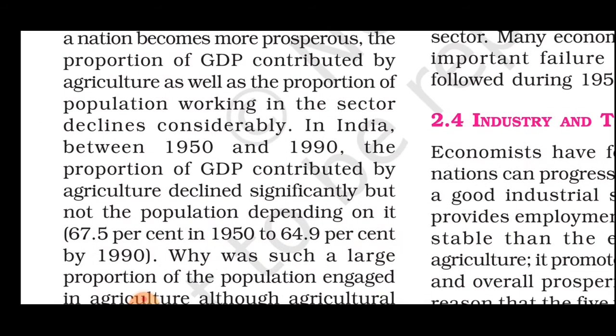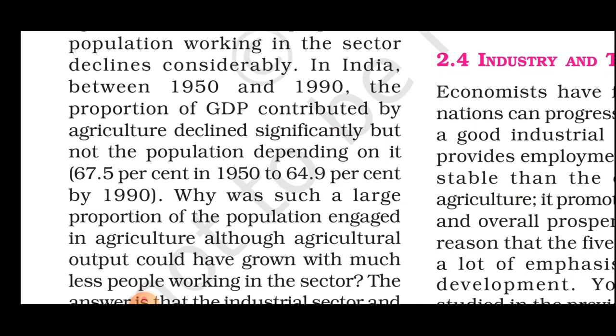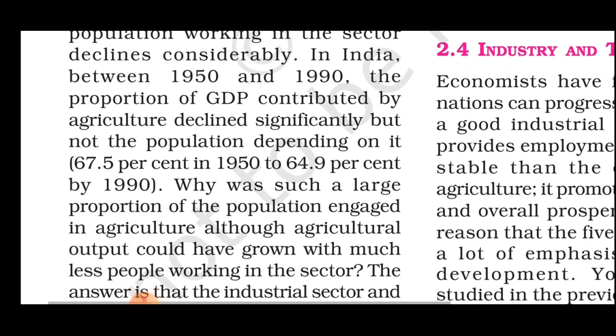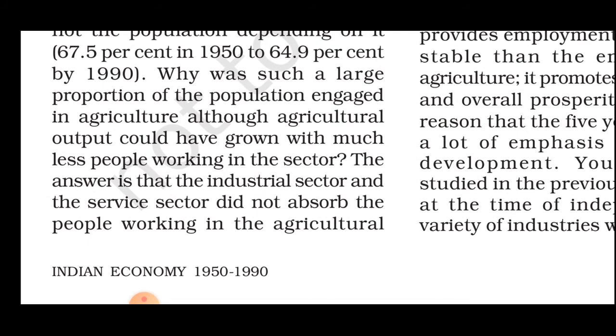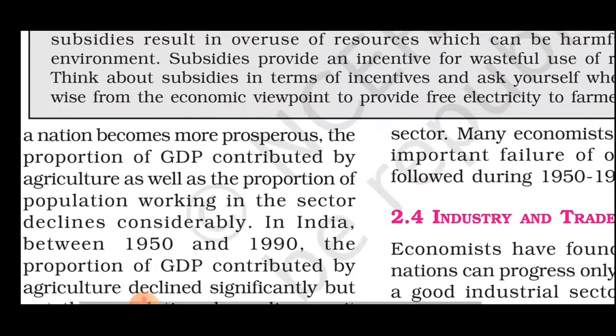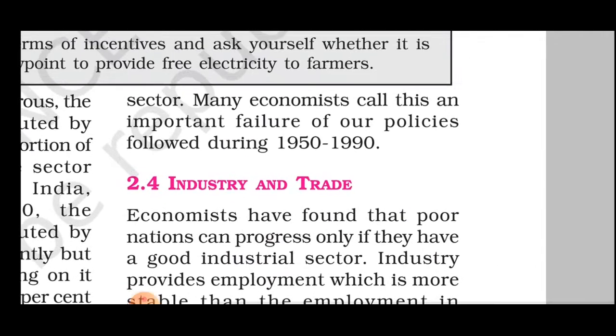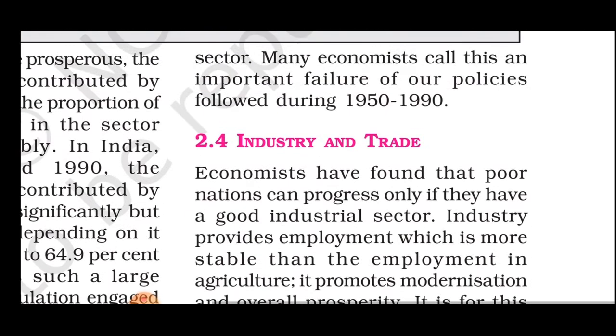In India between 1950 and 1990, the proportion of GDP contributed by agriculture declined significantly, but the population dependent on agriculture did not decline significantly: 65% in 1950, 64% in 1990, which was such a large proportion of the population engaged in agriculture. The answer is that the industrial sector and service sector did not absorb the people working in the agriculture sector. And economists call this an important failure of our policies followed during 1950 to 1990.